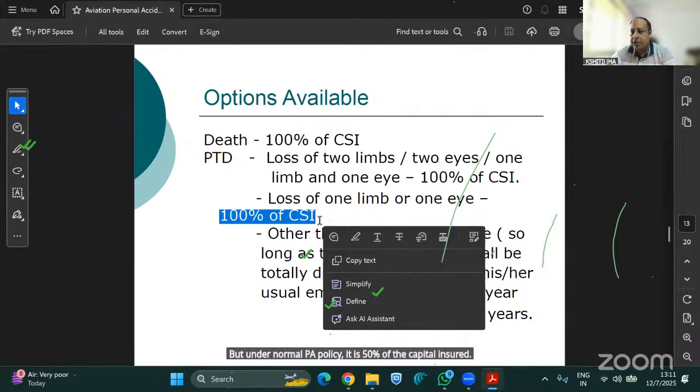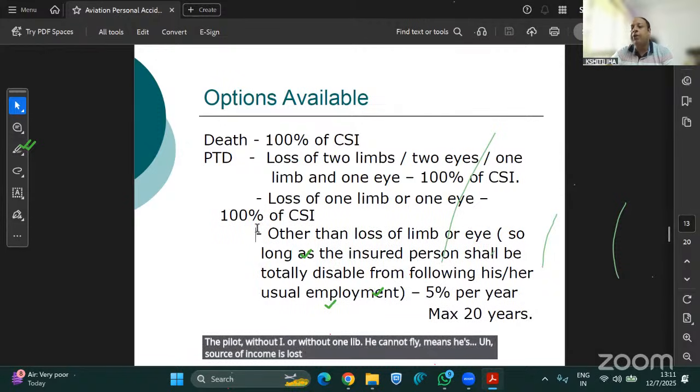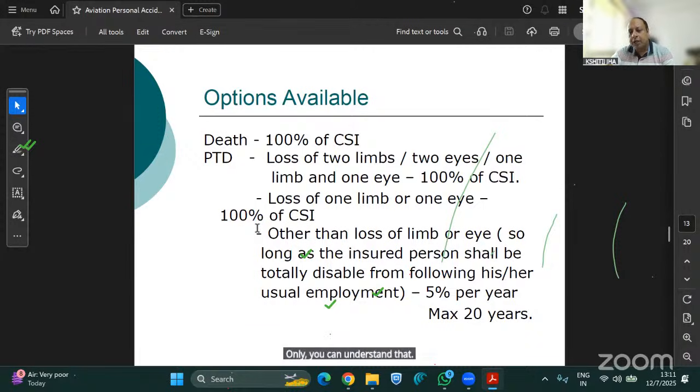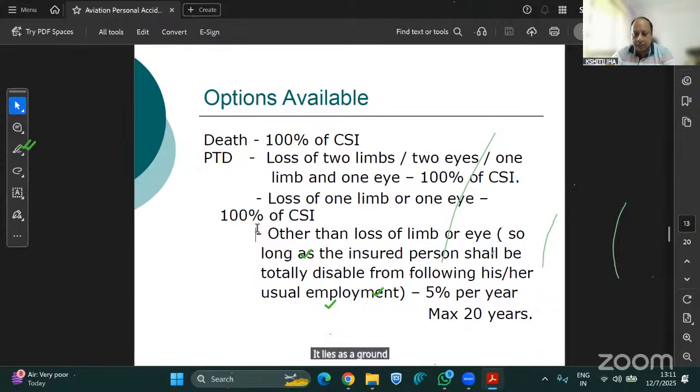Why is there this difference? Because under an aviation PA policy, a pilot without an eye or without one limb cannot fly. It means his source of income is lost now. He cannot fly as a pilot with one eye or with one limb. You can understand that. His services can now be used not as a pilot, but as ground staff or something like that. But his source of income as a pilot is totally lost.